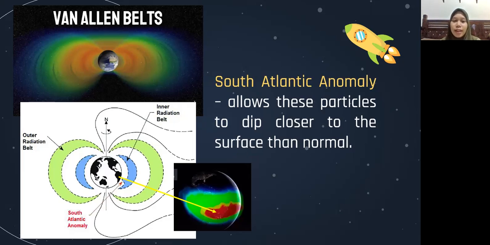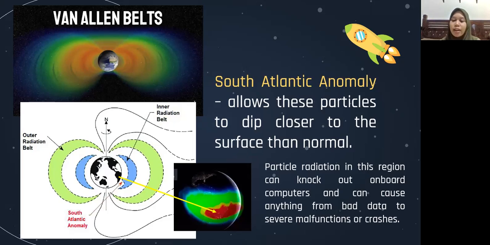And the particle radiation in this region can knock out onboard computers, like hit the computer chip and change its memory, like flipping signals from on to off or vice versa. And that can cause anything from bad data to server malfunction or crashes.